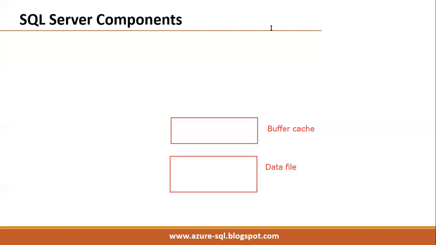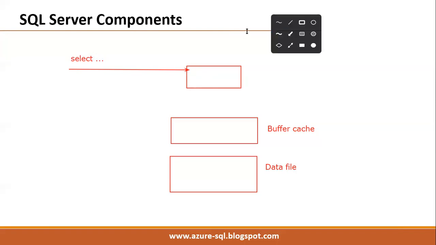Whenever the user runs any query, this is my SQL Server software. For example, whenever the user submits a select command, trying to select the data from some table, the first time, remember, SQL Server will check for the data in buffer cache, nothing but RAM.